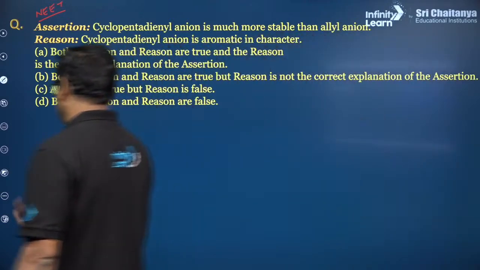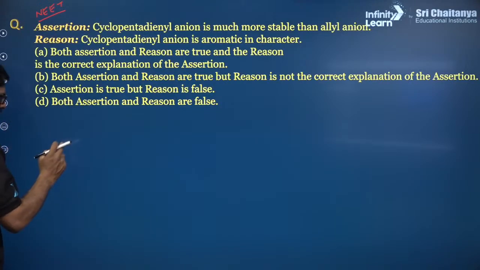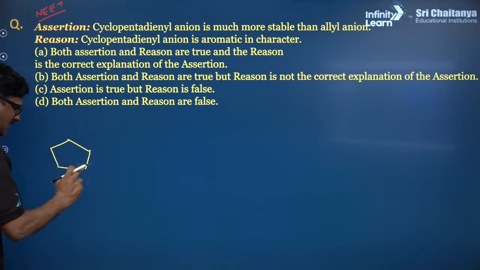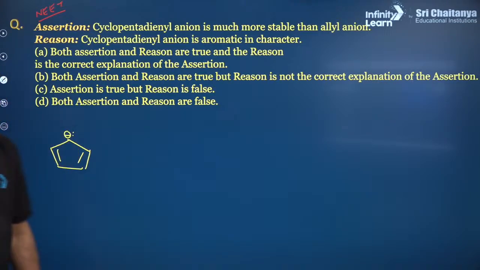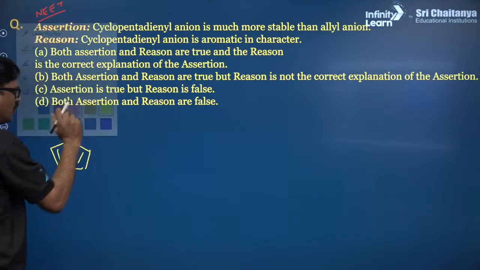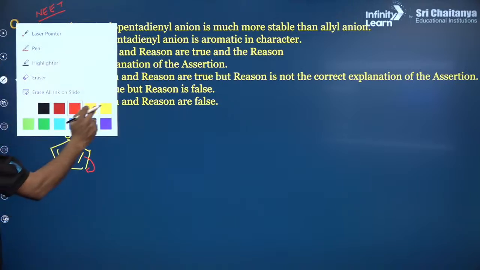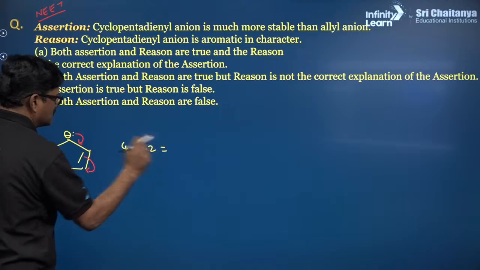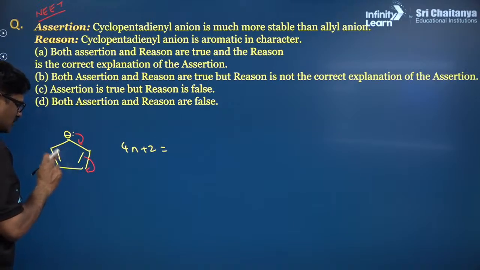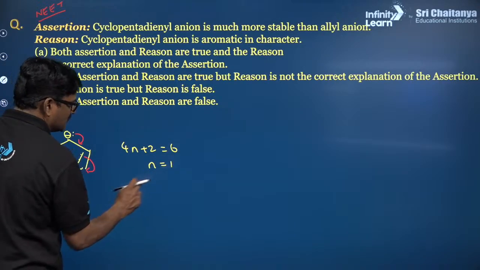You want me to give? What is cyclopentadienyl anion? This is your cyclopentadienyl anion, and this is going to be resonance stabilized. How is it resonance stabilized? Yes, it is due to aromaticity. So you can say 4n plus 2 is equal to 1, 2, 3, 4, 5, 6. So n is going to be 1, it is aromatic.